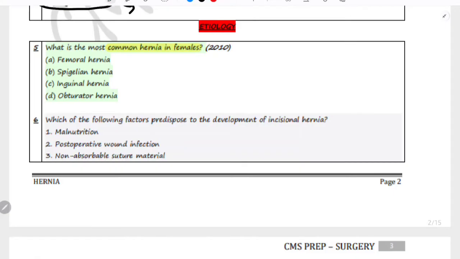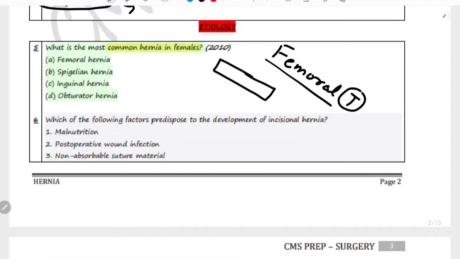So see, this is a pretty tricky question. You guys might have heard, you might have read, that femoral hernias are more common in females. This is a true statement, but if you see the total number of cases, the maximum cases are of inguinal hernia. So don't get tricked by this type of question, guys. Femoral hernia is more common in females than in males, but in females the overall most common hernia is definitely going to be inguinal hernia.